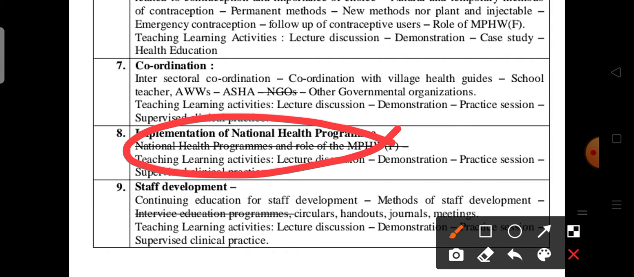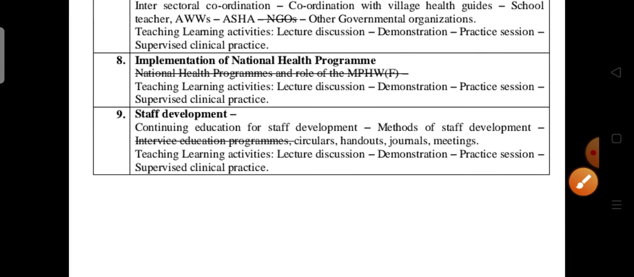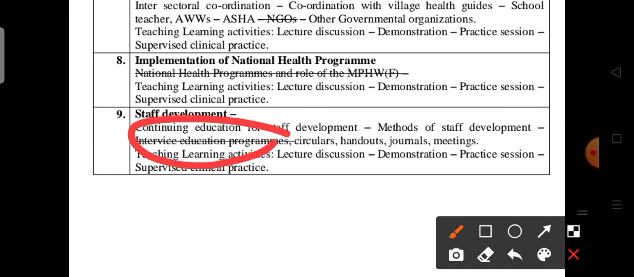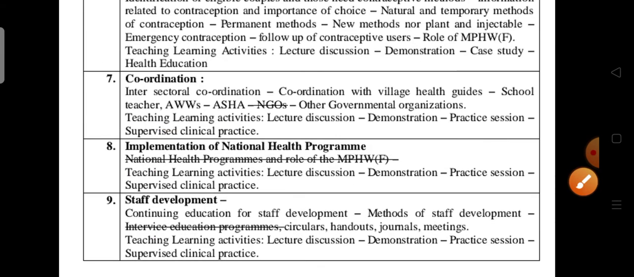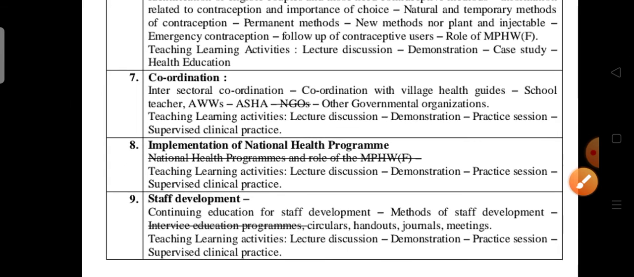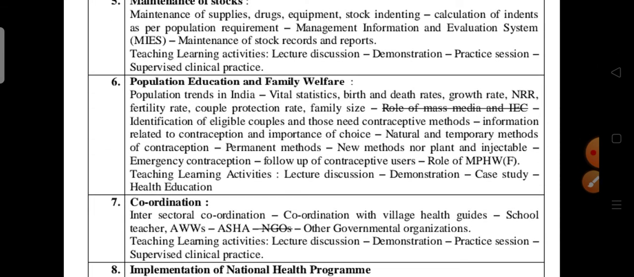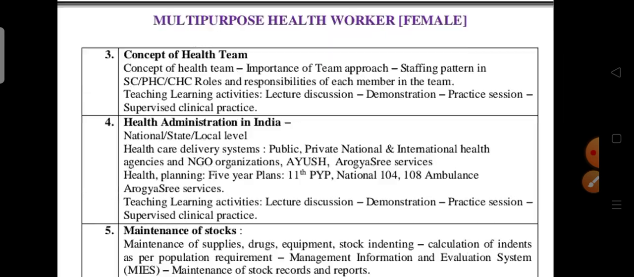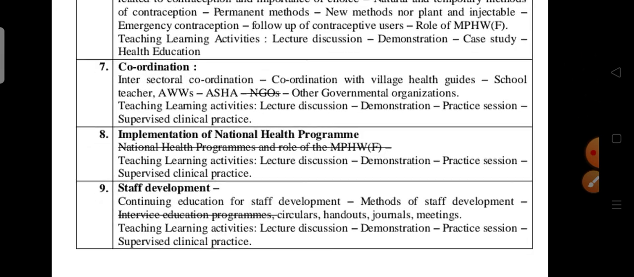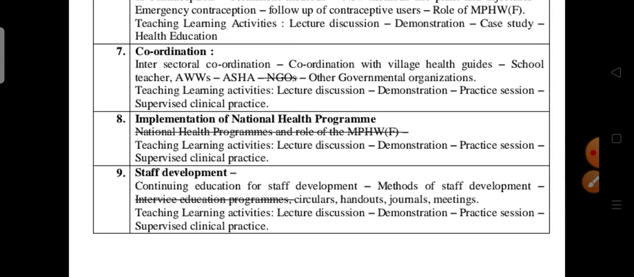Okay, and next, staff development: the in-service education program is deleted. So four topics are deleted in health center management for the second year students: NGOs, national health programs, role of mass media and IEC, and in-service education.